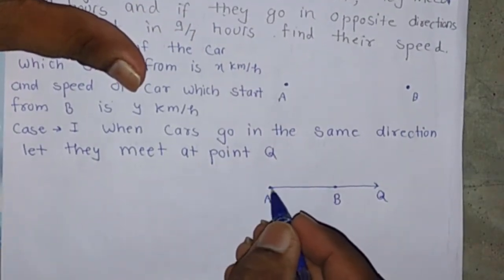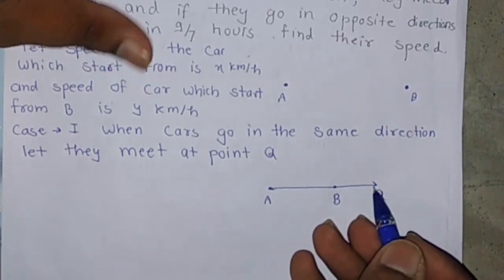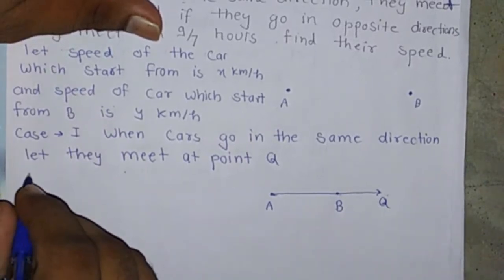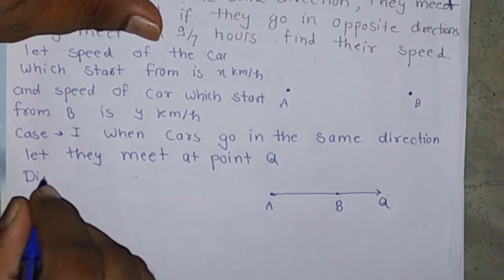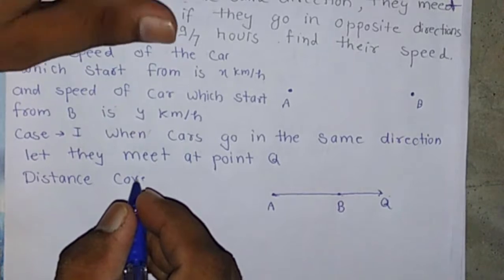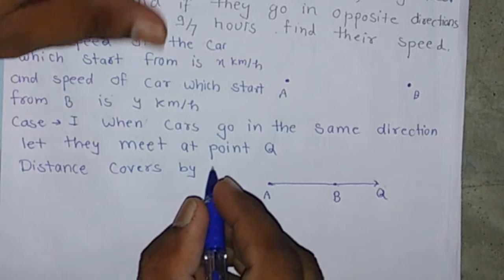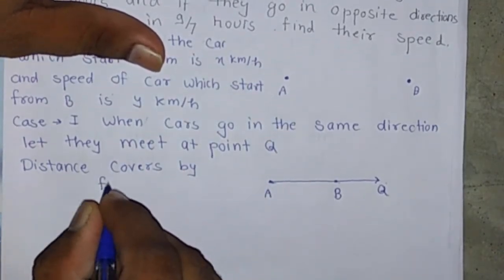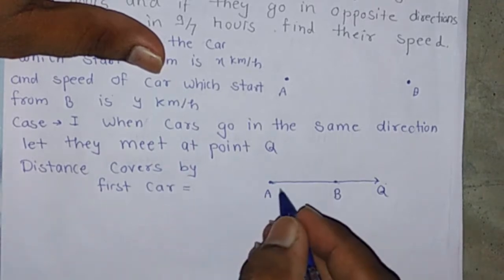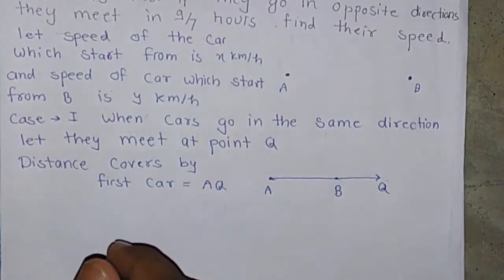Then the distance traveled by the first car is AQ and the distance traveled by the second car is BQ. The distance covered by the first car, which starts from A, is AQ, and distance equals speed into time.